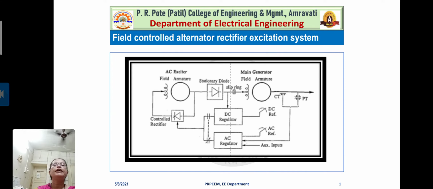You can observe the control rectifier there. Then, the output of the AC exciter is fed to the field winding of the main generator via stationary diode and slip rings. This is the case when a controlled rectifier is used.